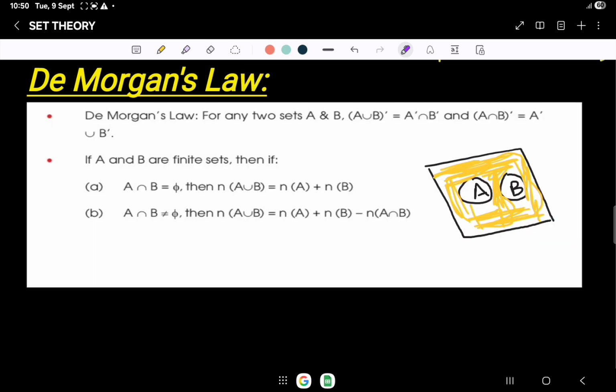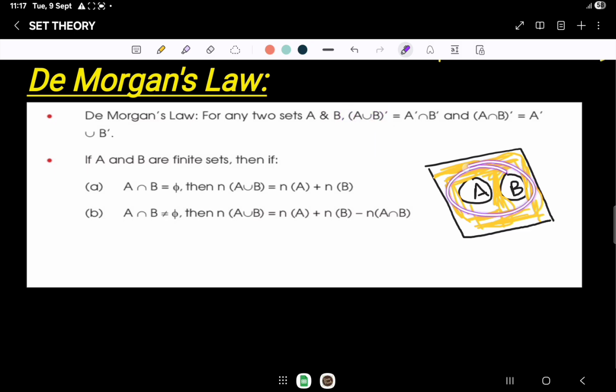Next is De Morgan's law. For any two sets A and B, (A union B) complement equals A complement intersection B complement. Firstly, understand what is A union B, then we will discuss what is (A union B) complement.